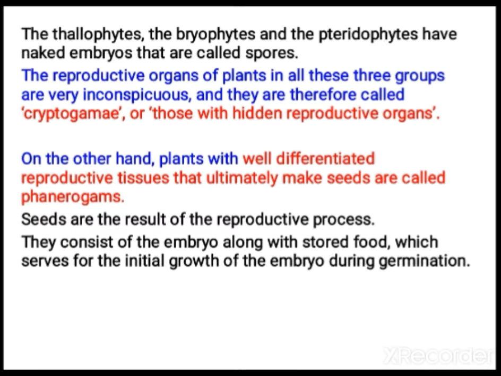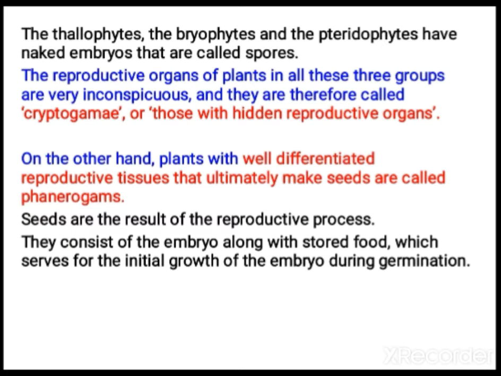It is not visible. When you see higher plants, you can find flowers separately. Flowers are the reproductive organs of the plants in the case of higher organisms. But in the case of Thallophyta, Bryophyta and Pteridophyta, there are no clear, well defined reproductive organs. That is hidden. It is not visible. That's why you call that cryptogamy.